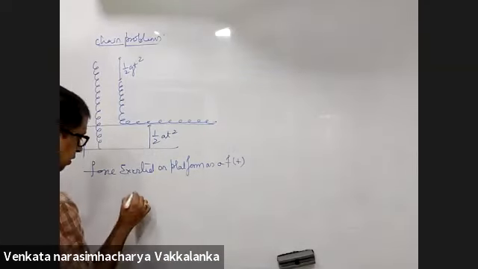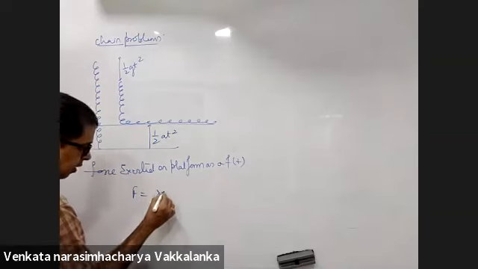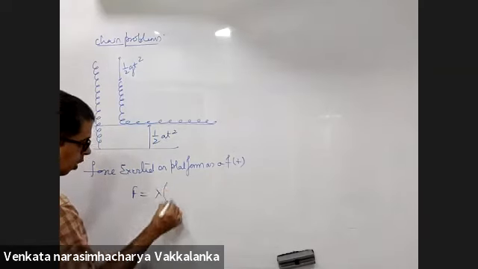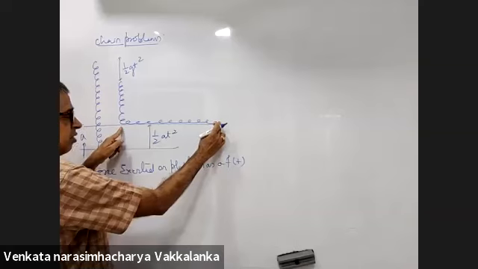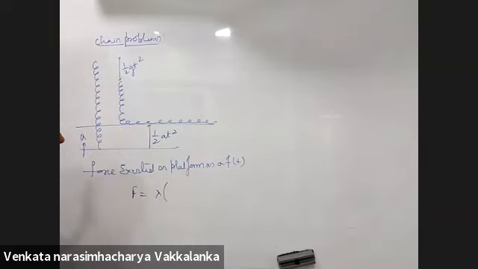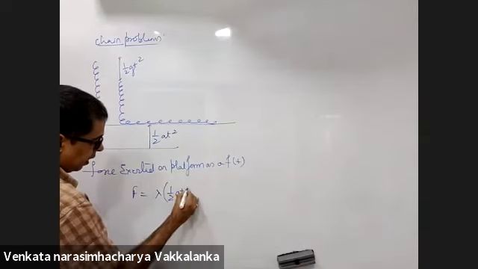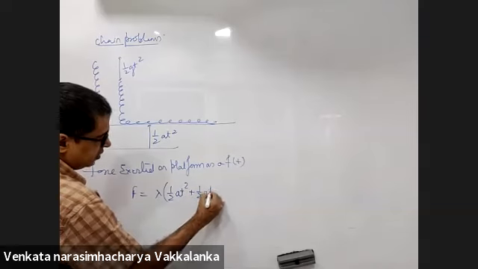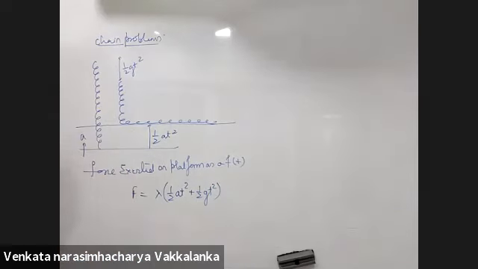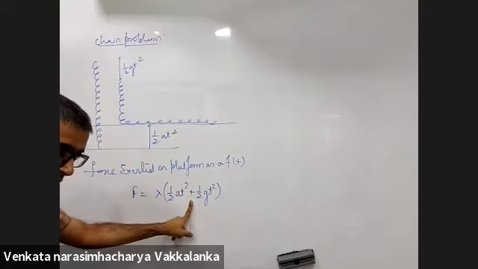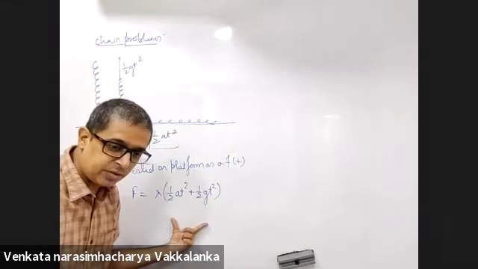First, we need lambda into x. What is the length of the chain on the platform? It is half a t square plus half g t square. The chain fell by a distance of half g t square, and the platform moved up by a distance of half a t square. Mass per unit length into length, I will get the mass.